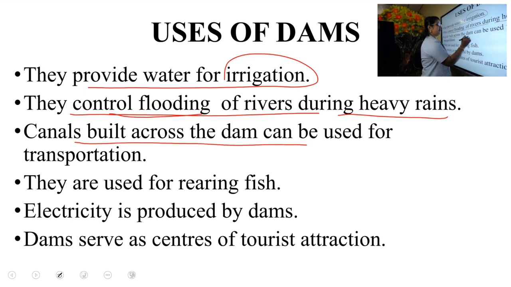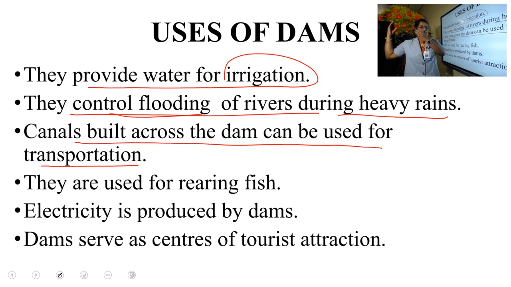Next, canals built across the dam can be used for transportation. What is transportation? Transportation is nothing but movement of people and goods through a medium. It may be a bus, a car, a train, an aeroplane, etc. So just like that, the canals built across the dam can be used for transportation. Water transportation can be done through the canals. Once again, canals built across the dams can be used for transportation.